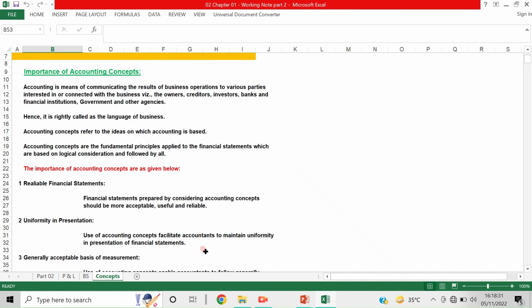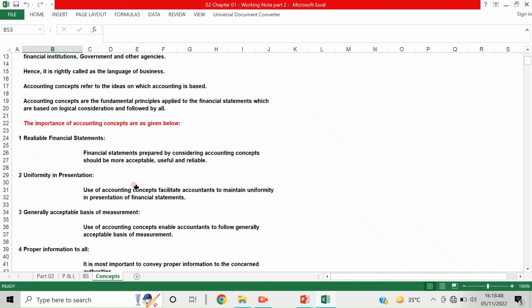So these are the importance of accounting concepts. Accounting concepts are the fundamental principles applied to the financial statements, which are based on logical consideration and followed by all. I think you understand this. The importance of accounting concepts are given below. Let us see one by one.